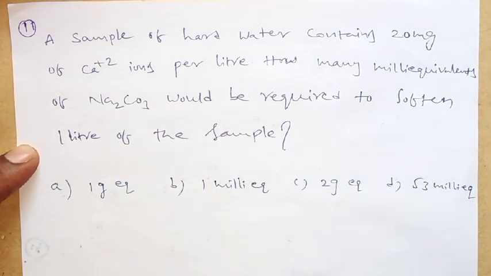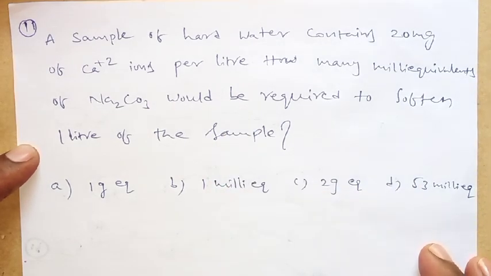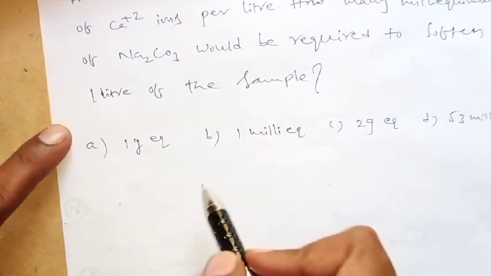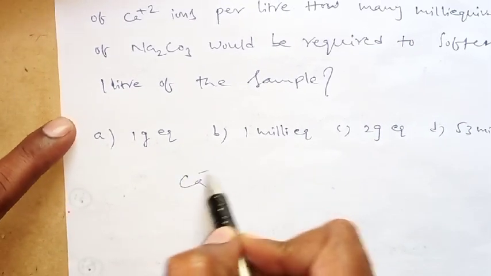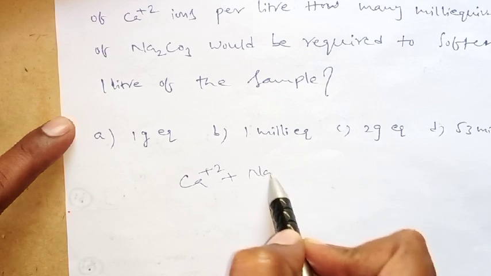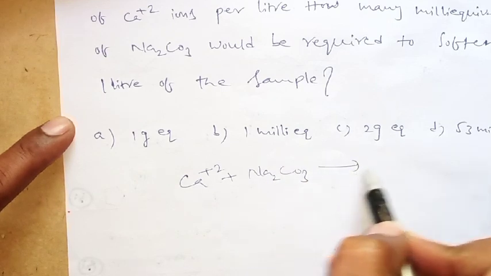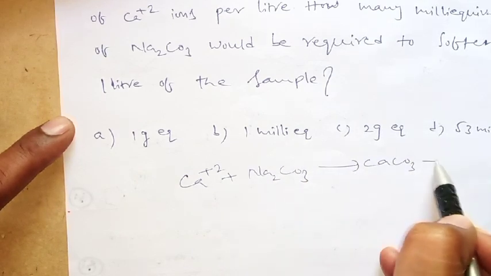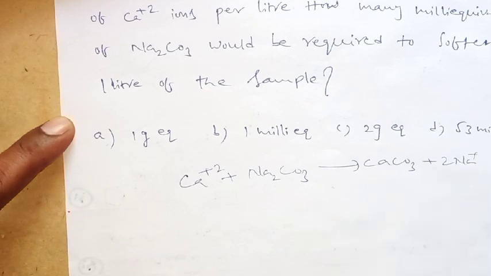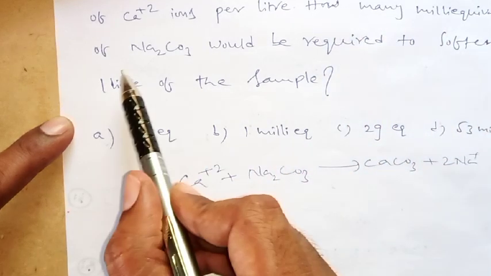See, the sample of hard water contains 20 milligrams of Ca2+ ions. Observe here. Ca2+ plus Na2CO3 converts into CaCO3 plus 2Na+. How many milli equivalents of Na2CO3 would be required? Because Ca2+ is reacting with Na2CO3.